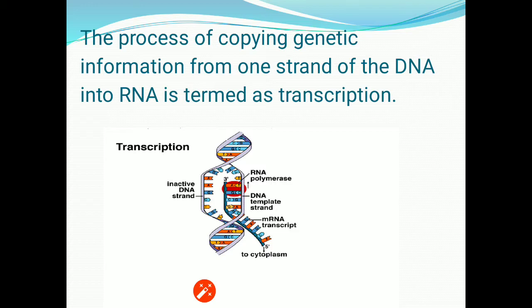Now what is the base complementarity rule? That means if there is thymine, then in front of it there will lie the adenine. If there is cytosine, there will lie the guanine. And if there is adenine on the DNA strand, then on the newly formed RNA there will be uracil instead of thymine.